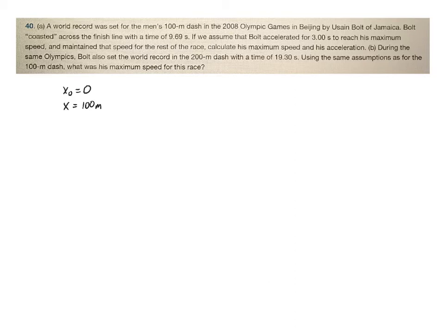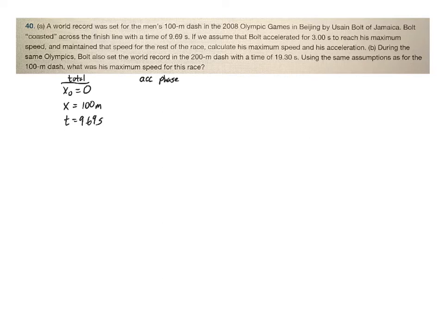Bolt coasted across the finish line with a time. So this is all the total information, right? The total time is going to be 9.69 seconds. If we assume that Bolt accelerated for 3 seconds, this is giving us a different piece of information, a phase of acceleration.